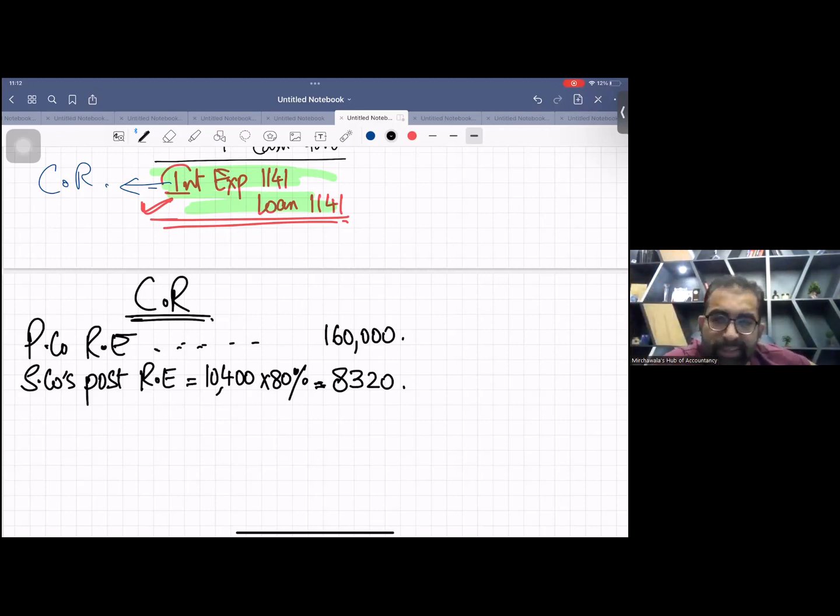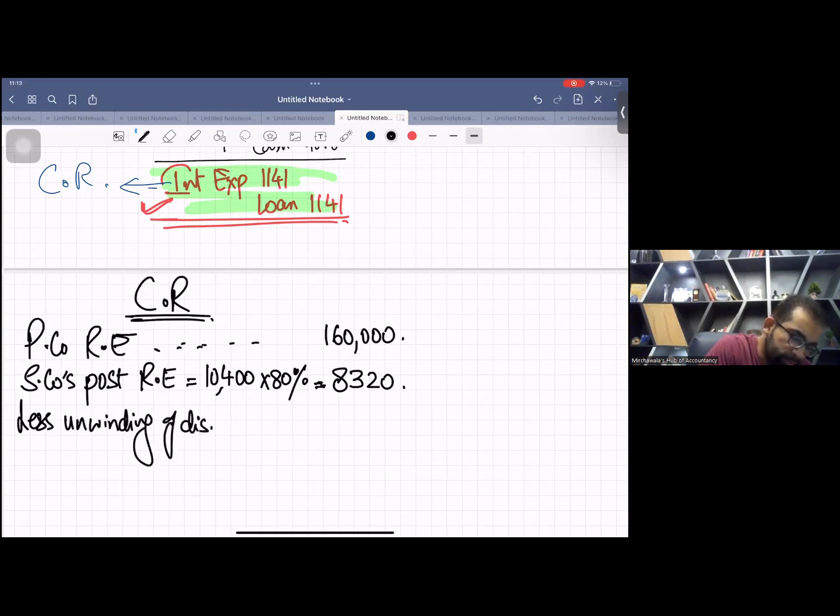Now, many things we have to post, right? Let's start from scratch. The first thing we have to post is unwinding of discount on deferred consideration, 5,000 plus 5,500. This was 10,500. Remember the cumulative amount. Then we have